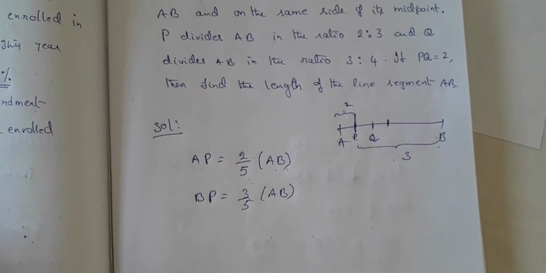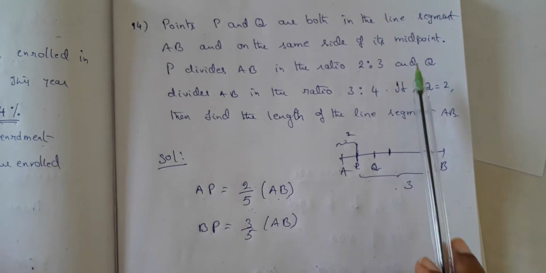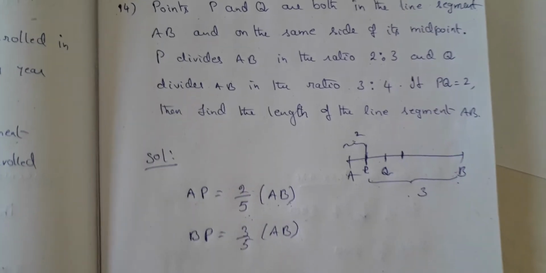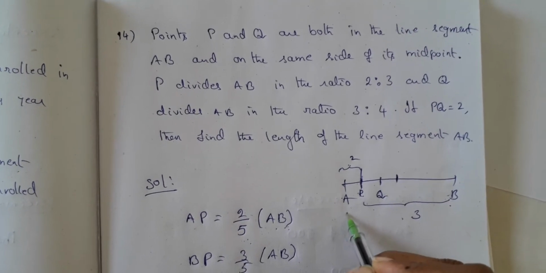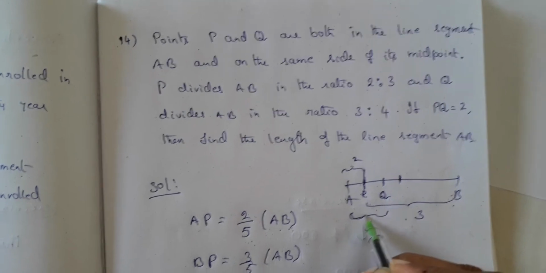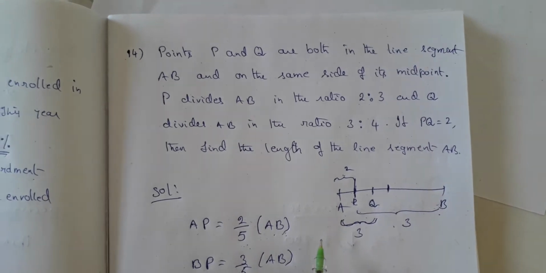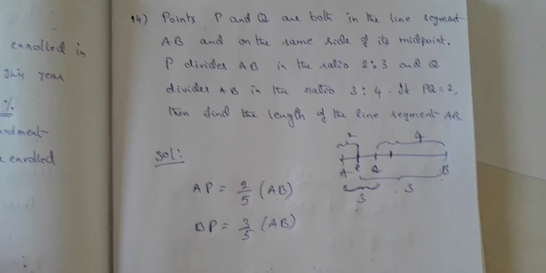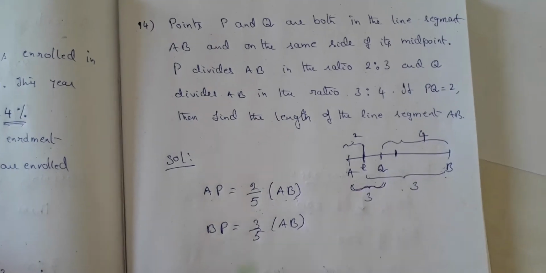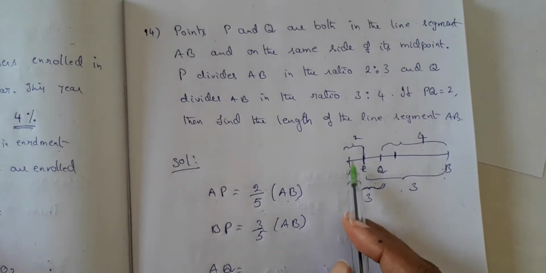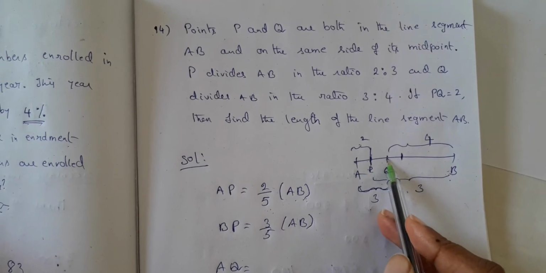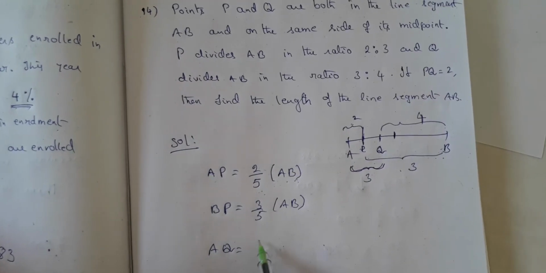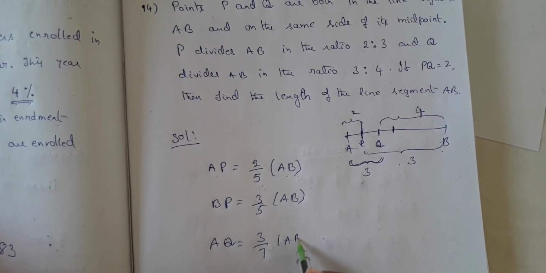Now let us see what happens with Q. Q divides AB in the ratio of 3:4. Now let me draw the diagram here. So AQ has 3 parts. Now Q is dividing this into 7 parts, and QB is of 4 parts. So let me write down for Q now. AQ is equal to what? From the picture, AQ is equal to 3 out of the total 7 parts of the whole. So 3/7 of the whole.